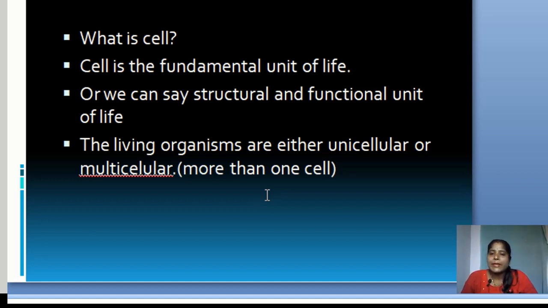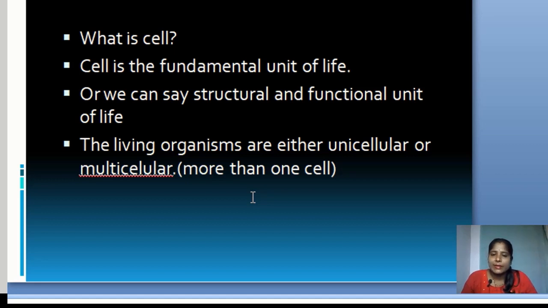But in complex organisms like the human body, we have different organs for performing different physiological activities. We have the stomach or the GIT, gastrointestinal tract, for the digestion process, lungs and the respiratory tract for respiration, kidneys for the excretion process, and the heart for the circulation of blood.